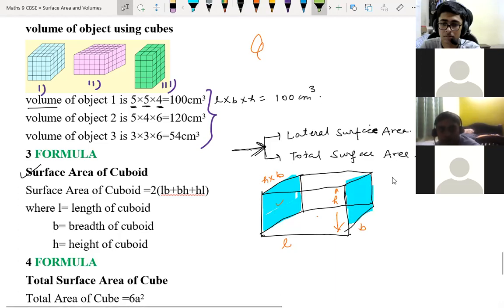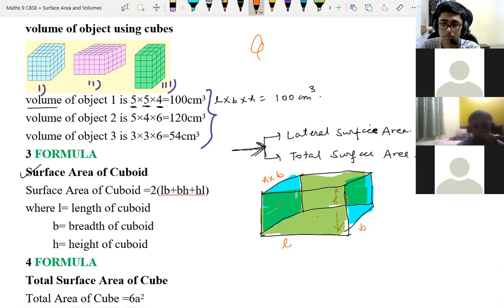Now if you see the back side of the wall, if you are sitting here, that is height into length, and this full front part, both will repeat the same, right? The height will come the same, and the length will come, so length into height, correct?